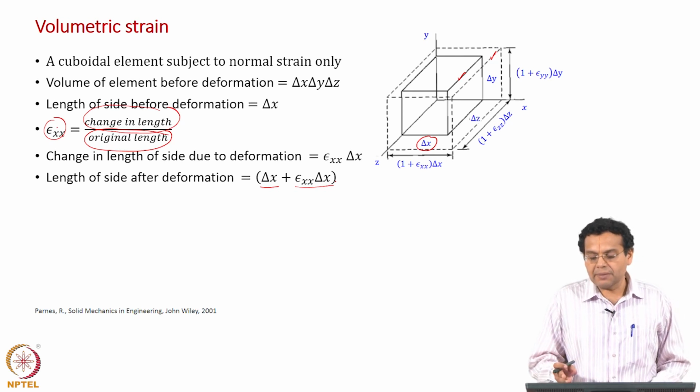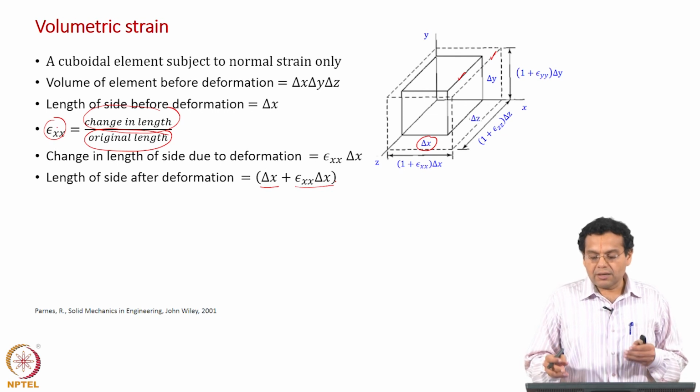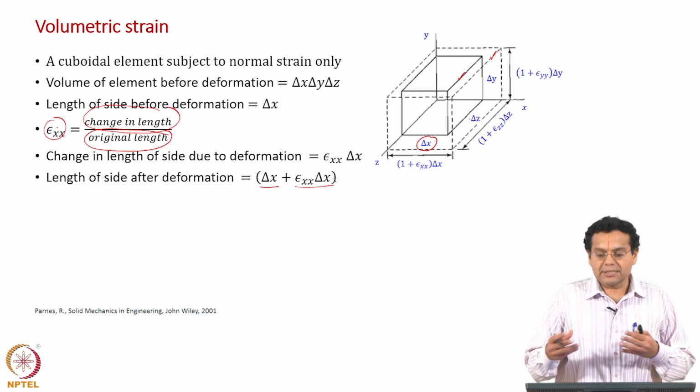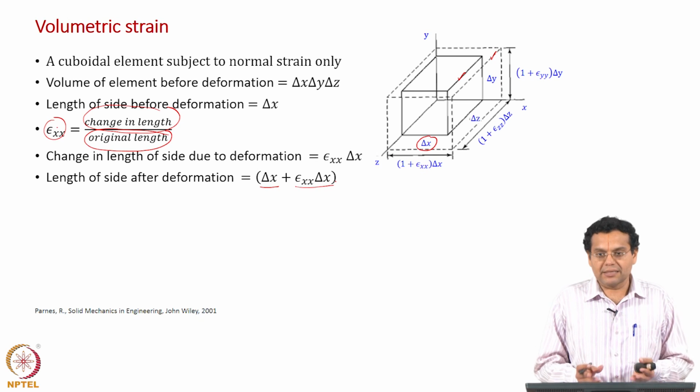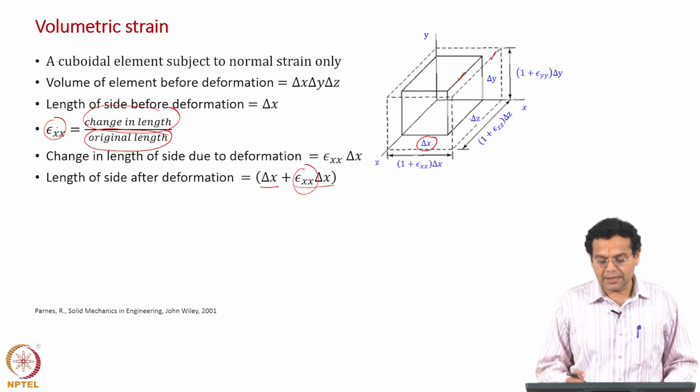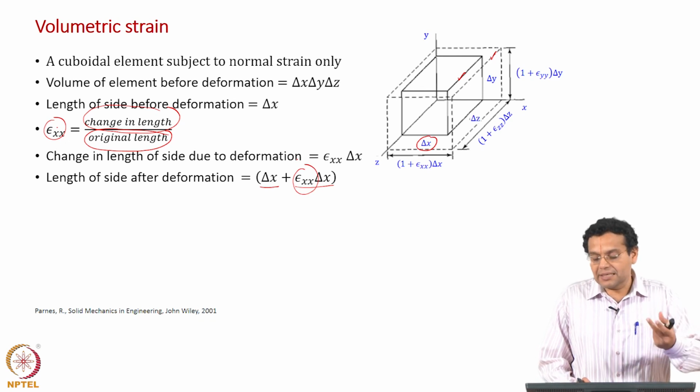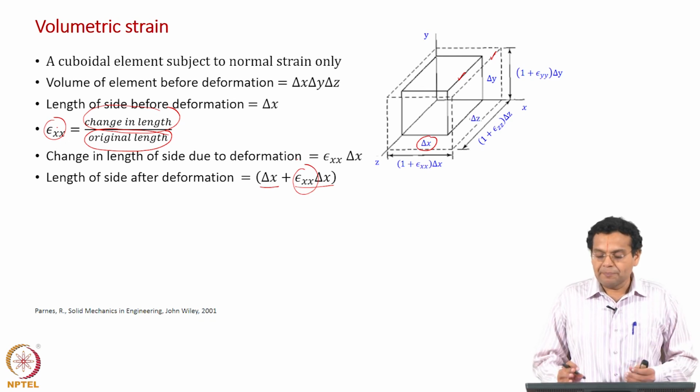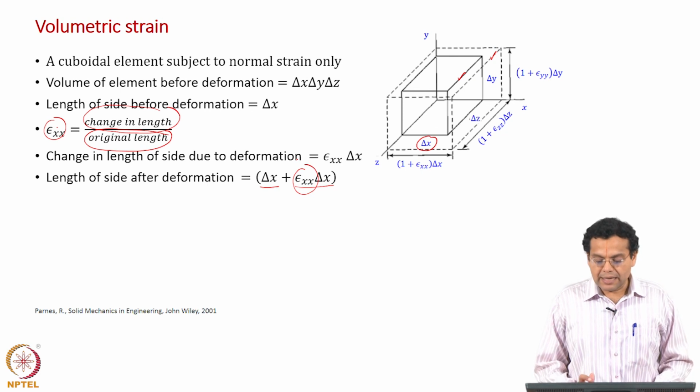In this diagram, it is shown that all the strains are positive, okay, because increase in length need not happen. Okay. Generally, this epsilon xx can be positive or negative, automatically it will reflect a decrease in length or increase in length. In this case, the diagram shows all lengths have increased.